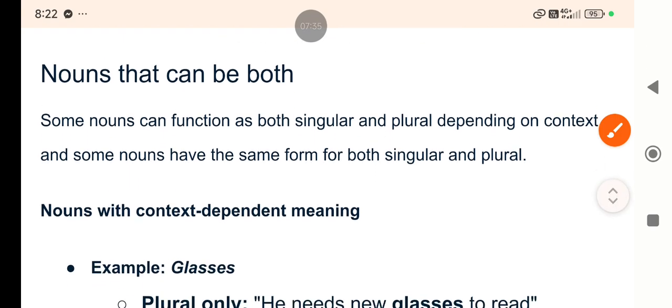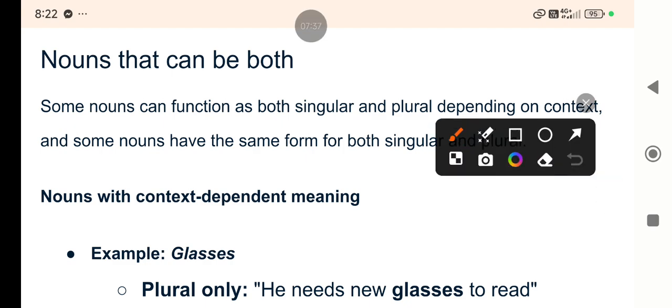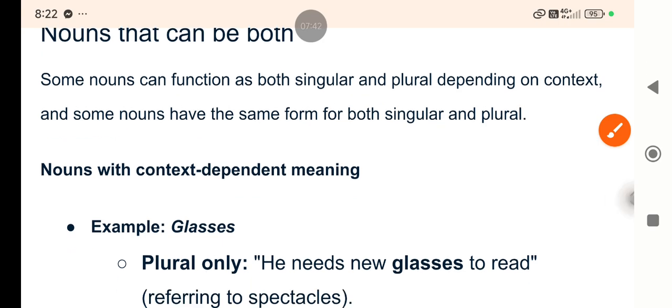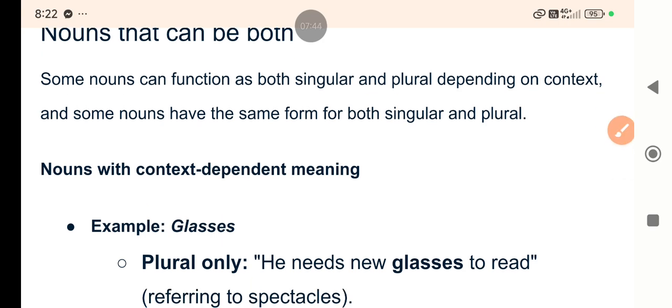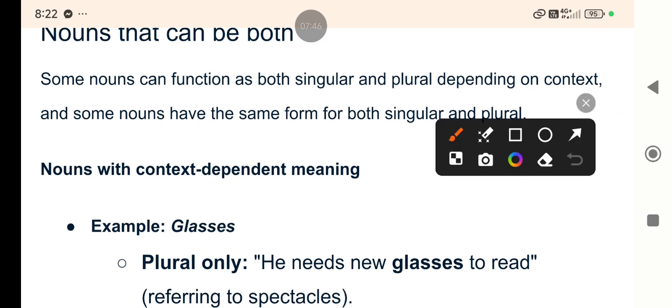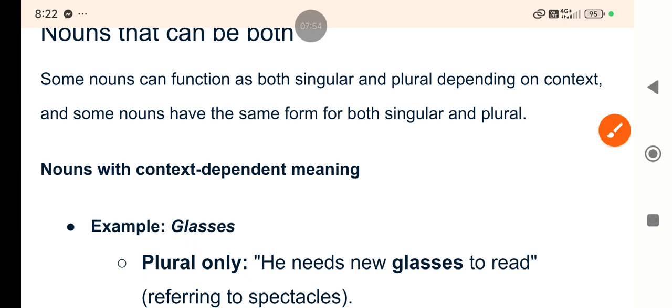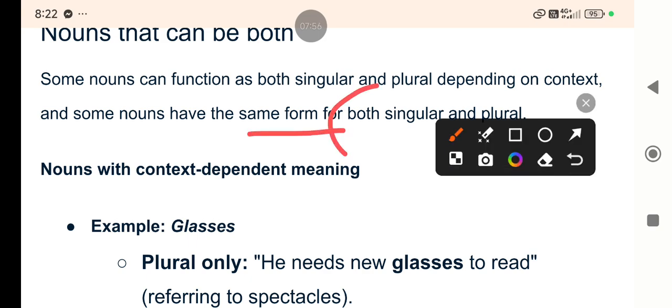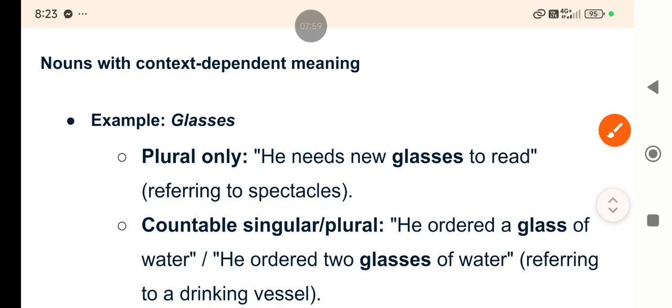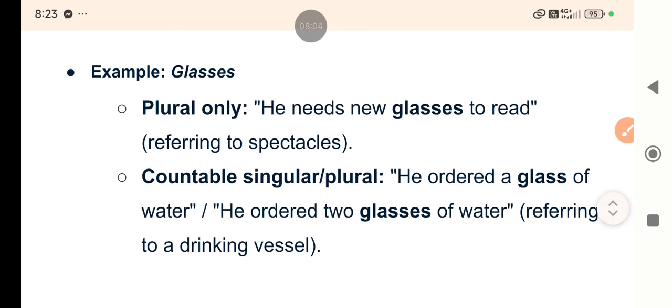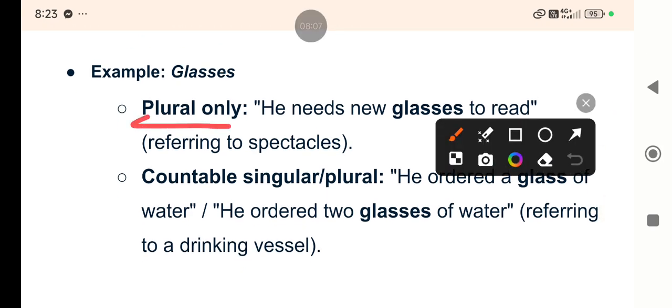And last is nouns that can be both singular and plural, right? Some nouns can function as both singular and plural depending on context. Important thing. And some nouns have the same form for both singular and plural. What are they? Nouns with context dependent meaning. Means these are the nouns, plural only, glasses, right?